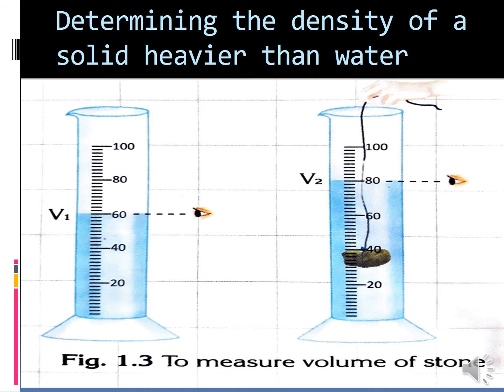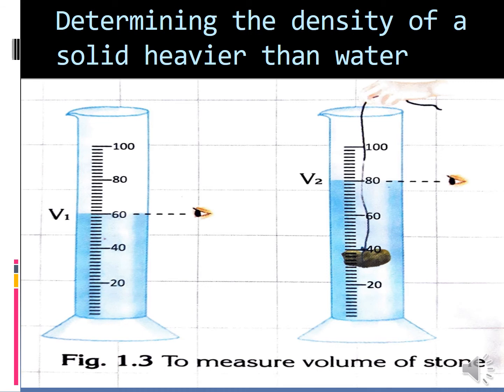What is the formula for density? Density equal to mass by volume. In the first image we have marked that 60 reading as V1, and after immersing the stone inside it we have noted the volume as V2.